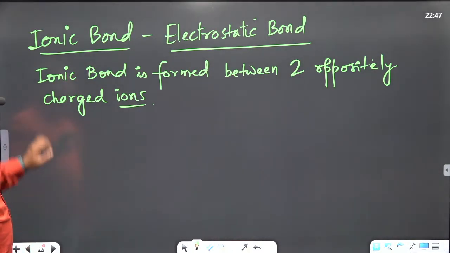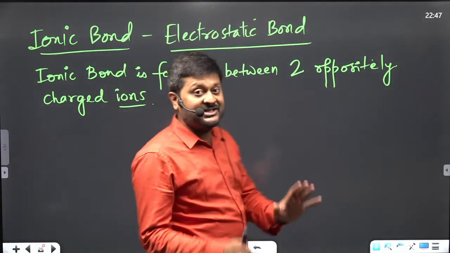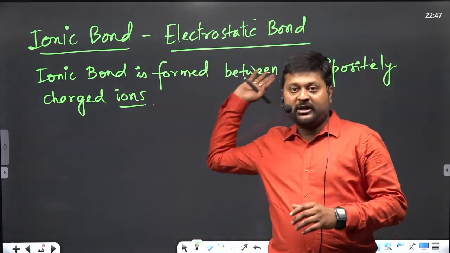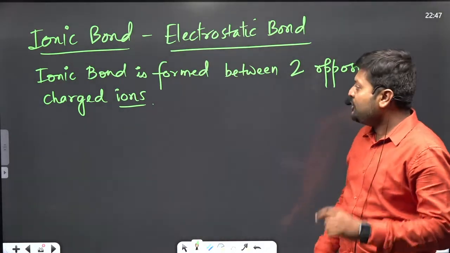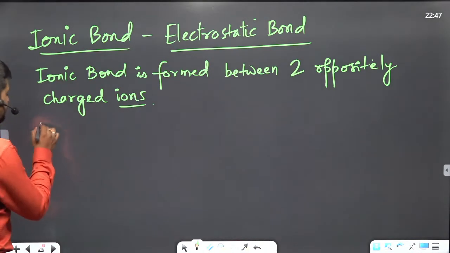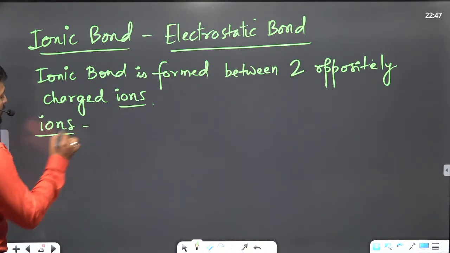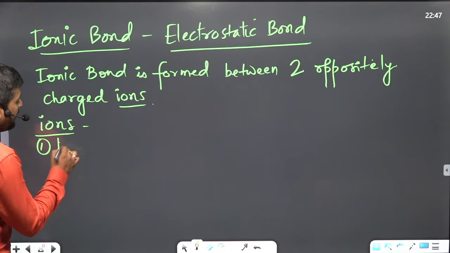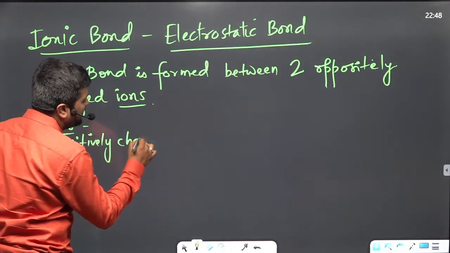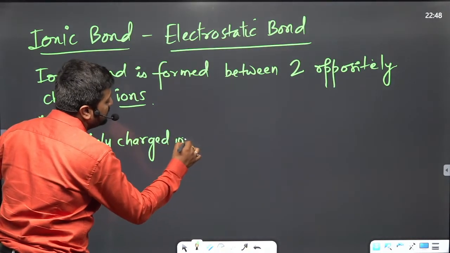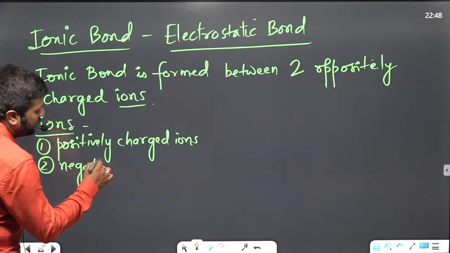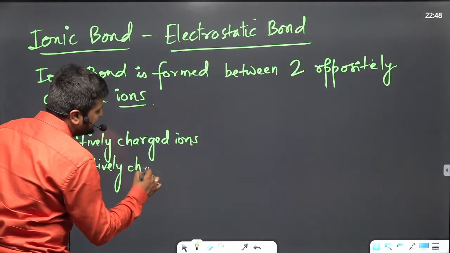Okay, so ionic bond is a very interesting bond. These are the strongest bonds in this universe. They are also called electrostatic bonds. They are formed between two oppositely charged ions. We have two different types of ions: positively charged ions and negatively charged ions.